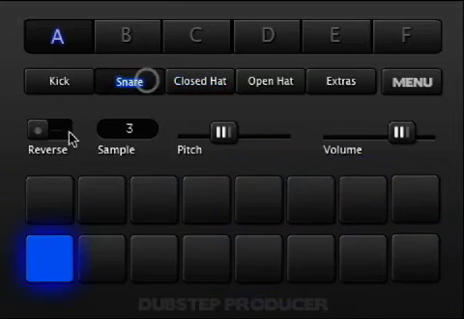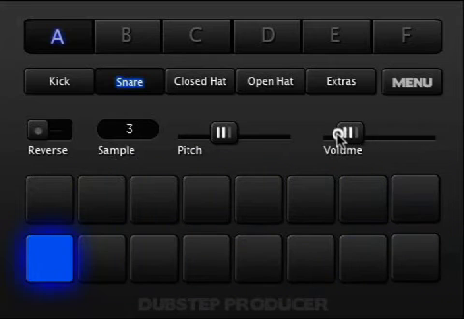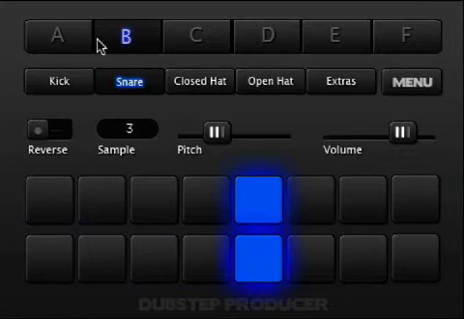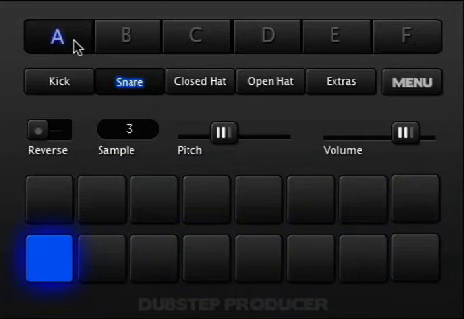The reverse switch, you guessed it, reverses the sample. The volume fader is also independent to each channel. So you might be wondering what those letters A through F are at the top. They're your patterns or parts, and all the parameters within are independent from each other.